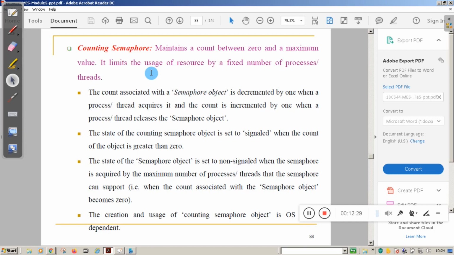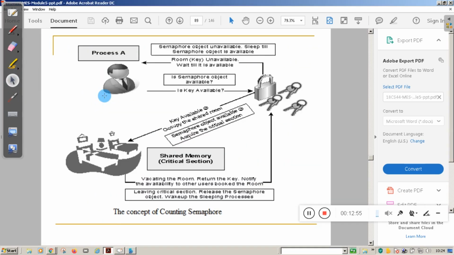Once the 6th process comes into the picture to access the hard disk, it has to first access the semaphore object. The semaphore object, in our case, is a counting semaphore. It will not allow that process because already 5 processes are accessing the hard disk. It will not allow the process until the particular process leaves the resource. So that is called a counting semaphore. Clear, student? Yes.